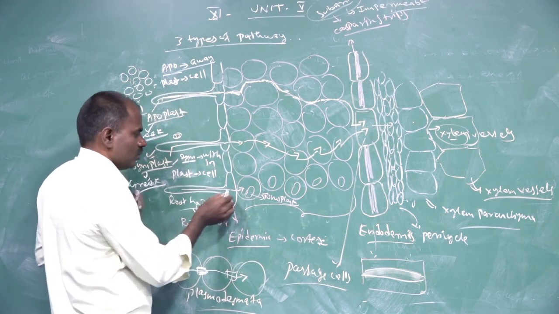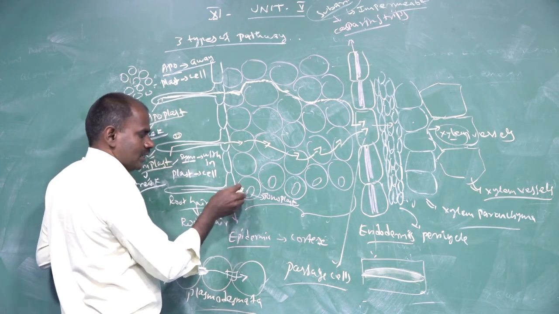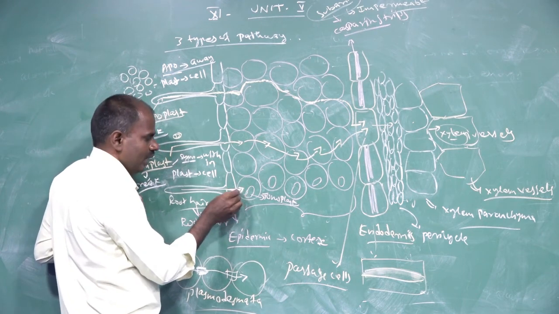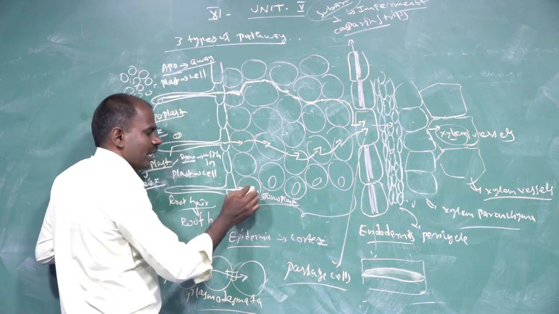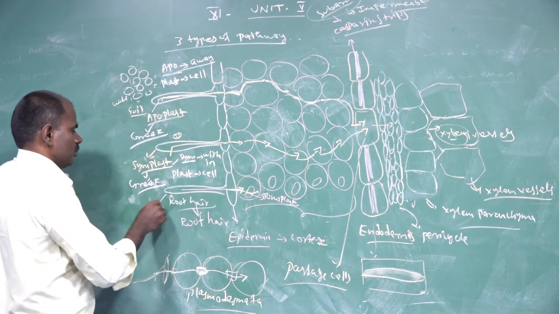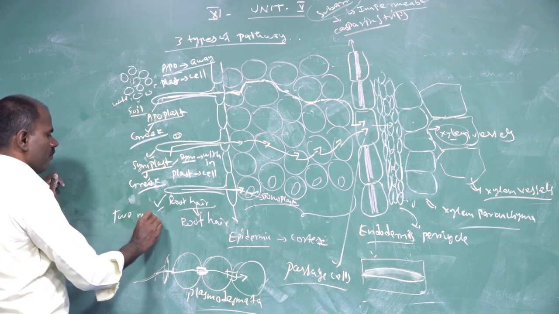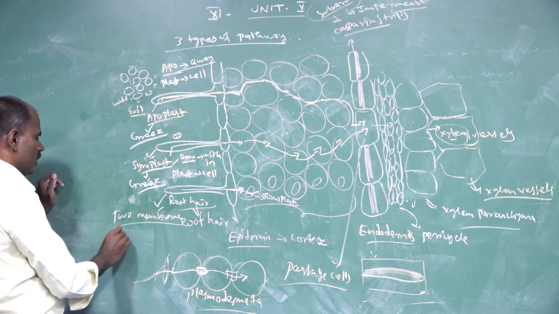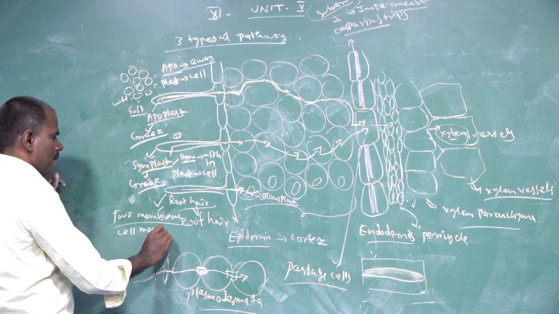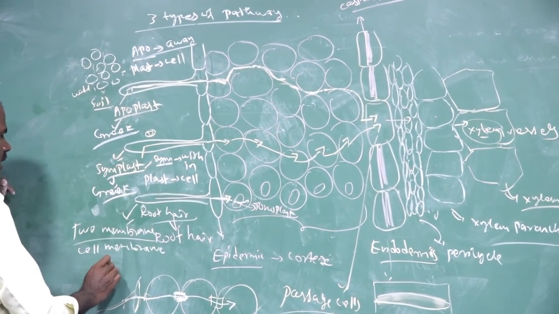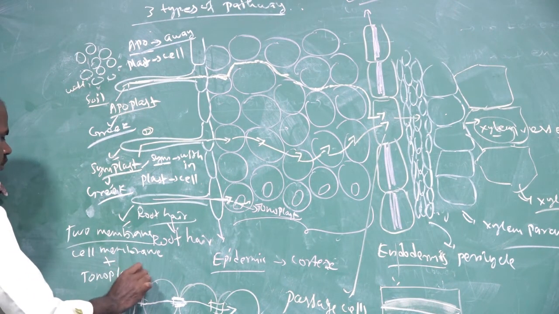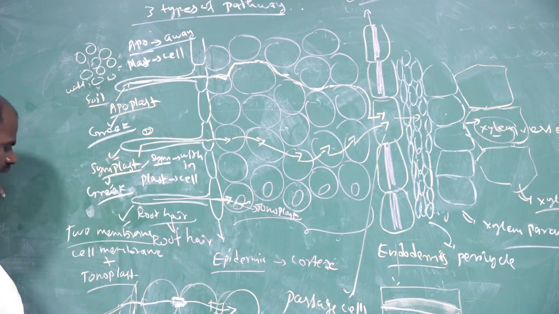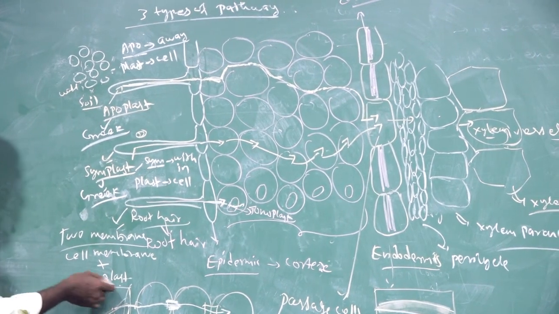So water moves through the cell wall, the cytoplasmic membrane, and the vacuole. It involves two membrane systems: one is the cell membrane and the other is the tonoplast membrane. The tonoplast is the membrane surrounding the vacuole.